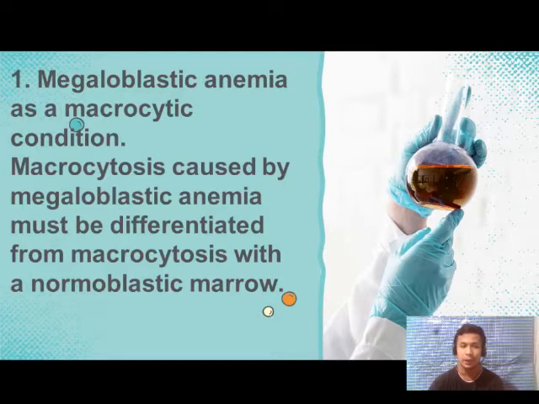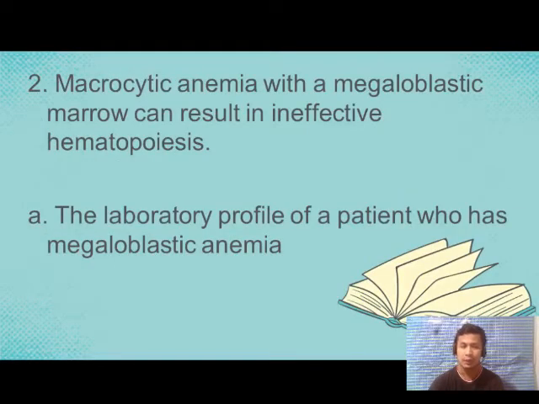Number 1, megaloblastic anemia as a macrocytic condition. Macrocytosis caused by megaloblastic anemia must be differentiated from macrocytosis with a normoblastic marrow. Number 2, macrocytic anemia with a megaloblastic marrow can result in ineffective hematopoiesis. The laboratory profile of a patient who has megaloblastic anemia.